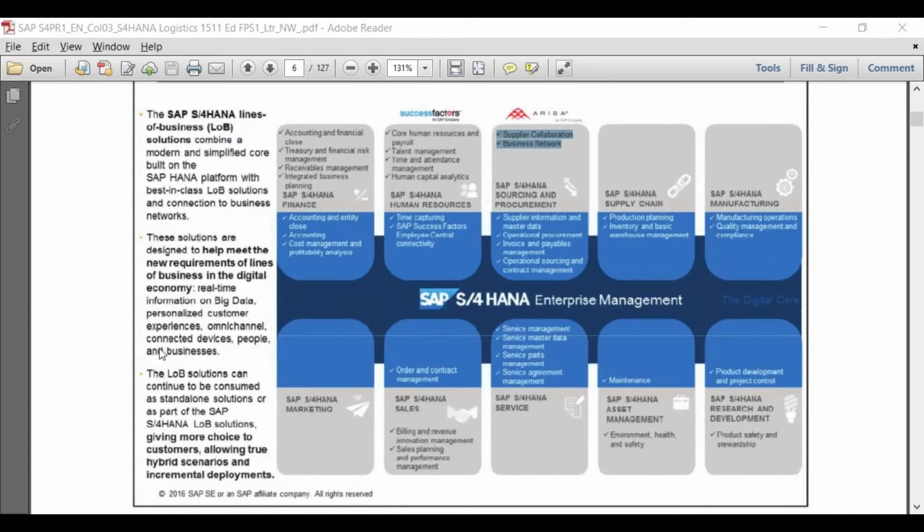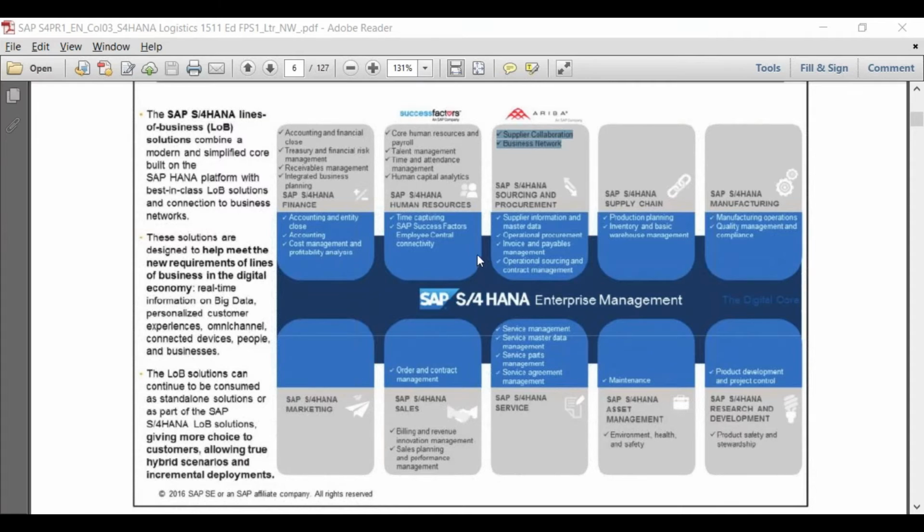No. See, the core business processes that you were able to run in the core functionality as of now are still available within the S/4HANA component. For that, you don't need Ariba. Ariba is over and above, if you want to go with additional features like supplier collaboration and business network, which is available as of today also. In ECC, if you want these functionalities, you need to create a third-party interface. But now this interface is natively integrated, which means it is plug and play. Apart from that, there are no further limitations. Whatever functionalities you are getting here, you are getting here, and whatever functionalities you are getting here, they are also available. So it is your choice whether you want to go for this or not.